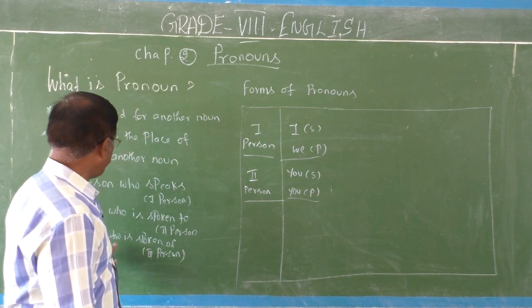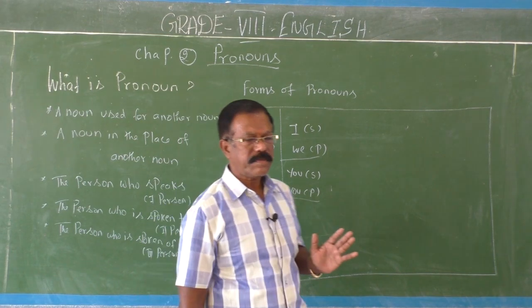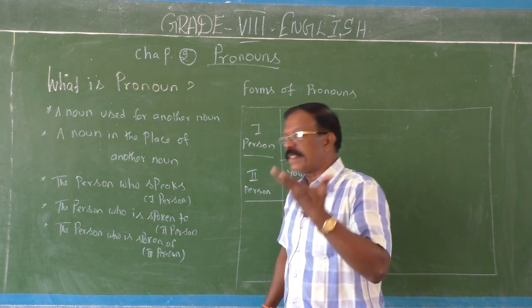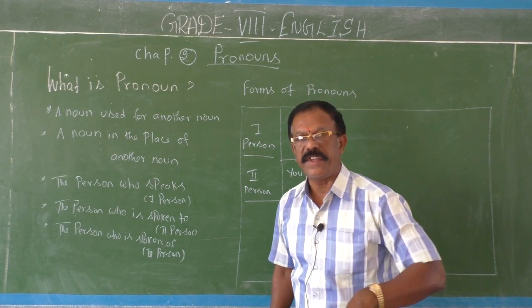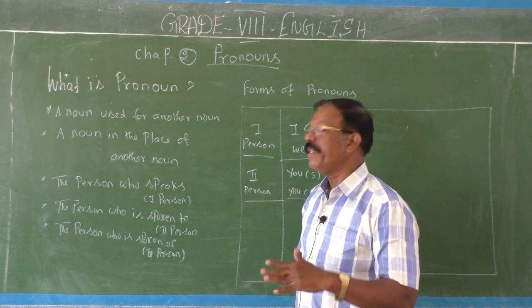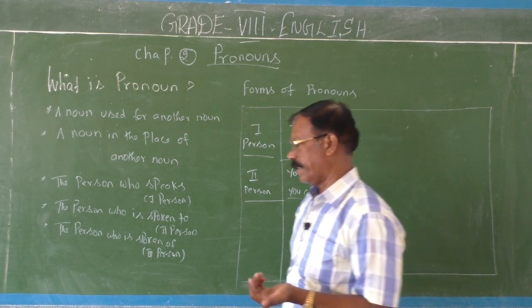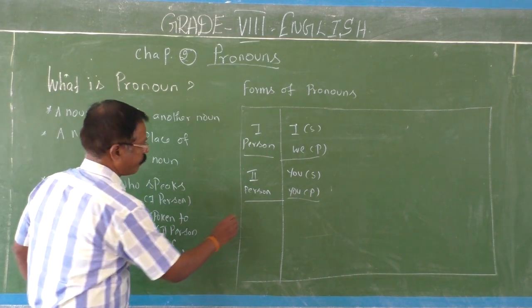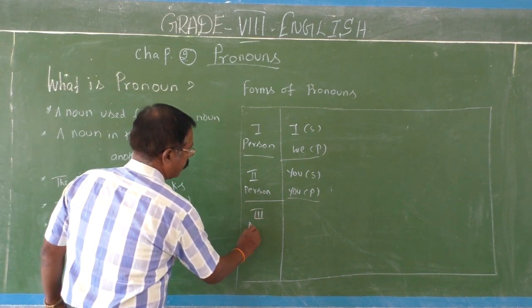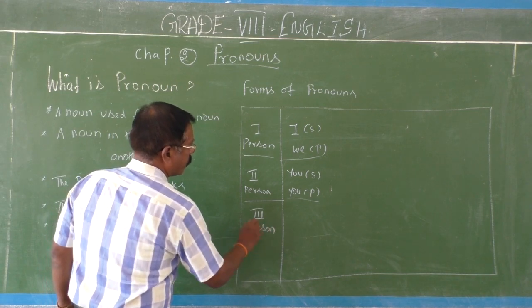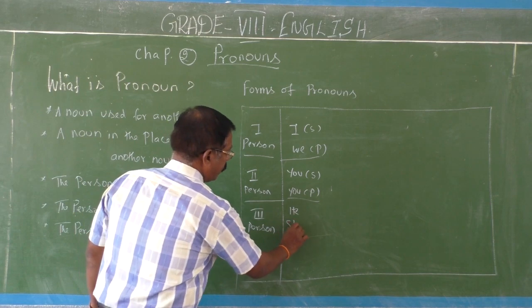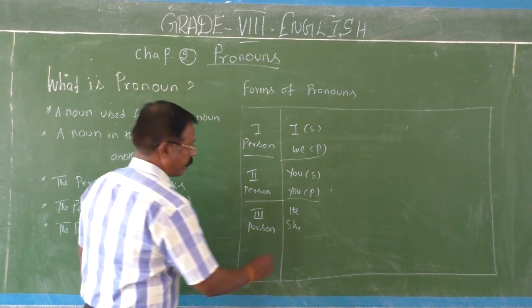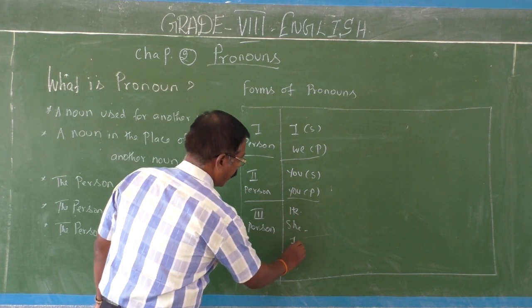Okay, nice children. Then come to the third person. Who is third person? The person who is spoken of. He is not here. The person who is spoken of is called the third person. Third person singular, he, she and it.